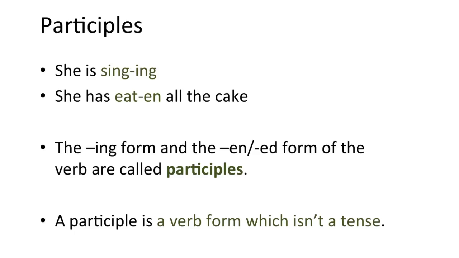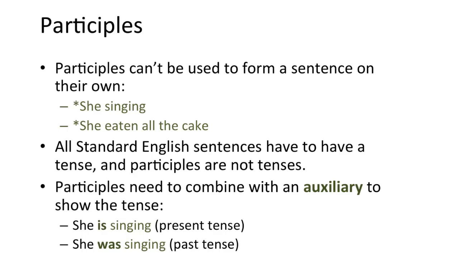There are two other forms of the verb in English. There's the ing form, as in she is singing, and there's the en or ed form, as in she has eaten all the cake. These forms are called participles. A participle is a verb form which isn't a tense. This means that they can't be used to form a sentence on their own.